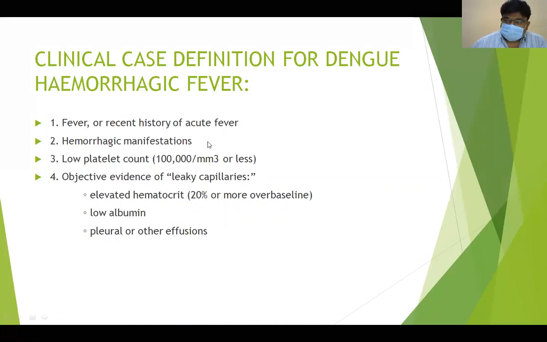So evidence of capillary leakage will be present if a patient comes to you with fever and hemorrhagic manifestations, and his investigation shows thrombocytopenia, raised HCT more than 20% of the normal for his age or as per his hemoglobin, low albumin levels, and effusions. Then we should suspect there is plasma leakage.